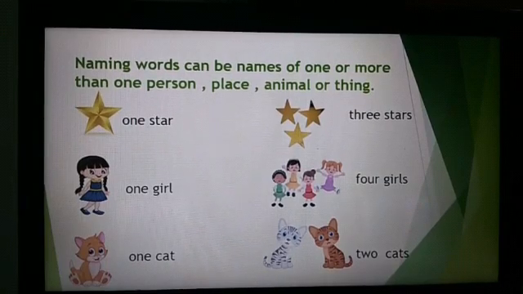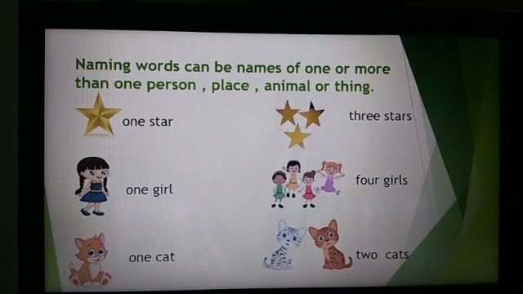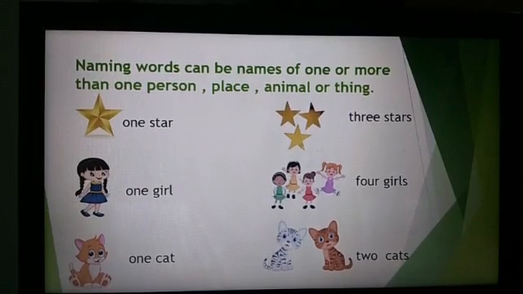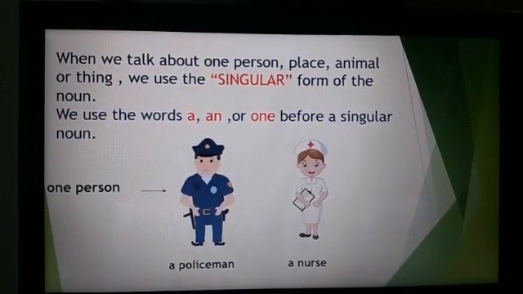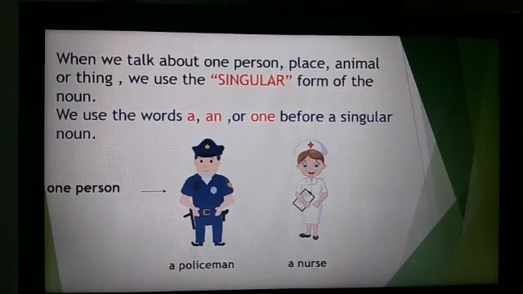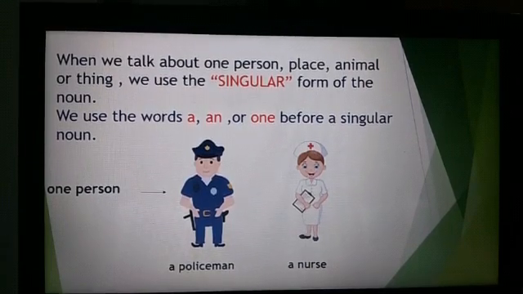Like you can see in the image: 1 star, 3 stars, 1 girl, 4 girls, 1 cat, 2 cats. When we talk about one person, place, animal or thing, we use the singular form of the noun. That is, when we specify only one person, place, animal or thing, we use the singular form of noun.